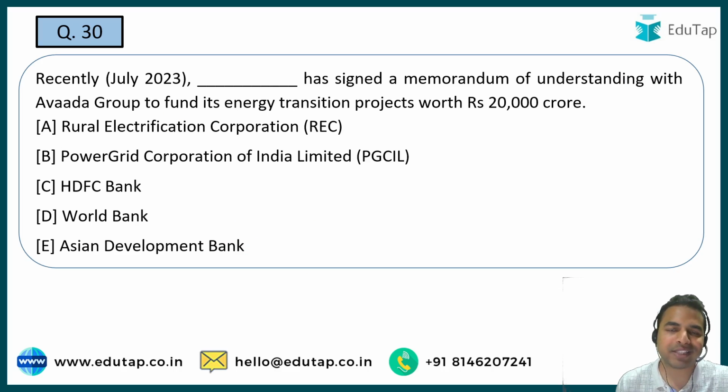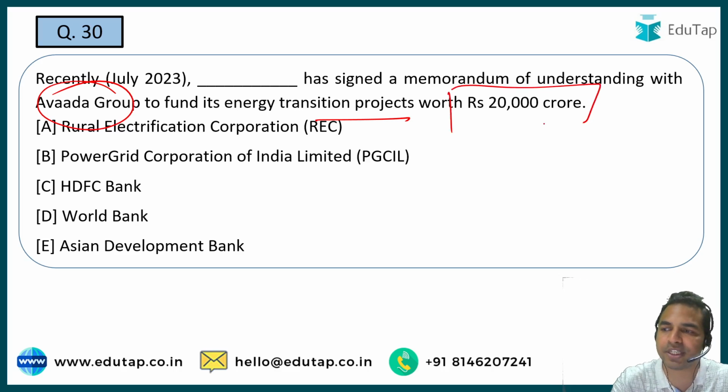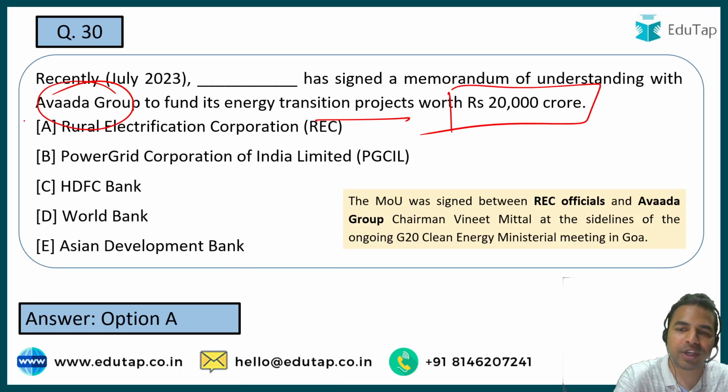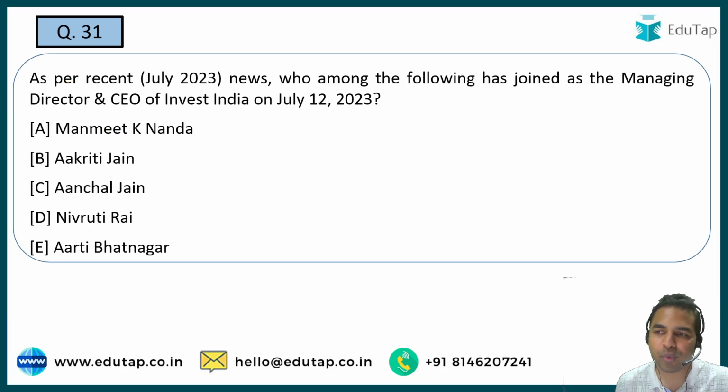Next question guys, tell me the name of that organization which has recently signed an MOU with Adani Group to fund its energy transition project. This MOU is basically worth 20,000 crores. What is the name of that organization which has signed this MOU? The name of that organization is Rural Electrification Corporation, which has signed this MOU with Adani Group. Let's move on to the next question.